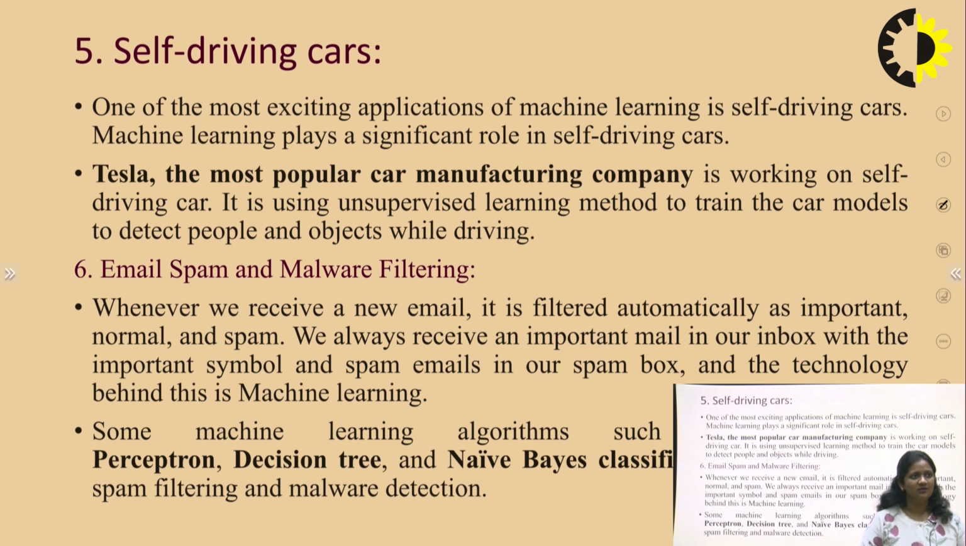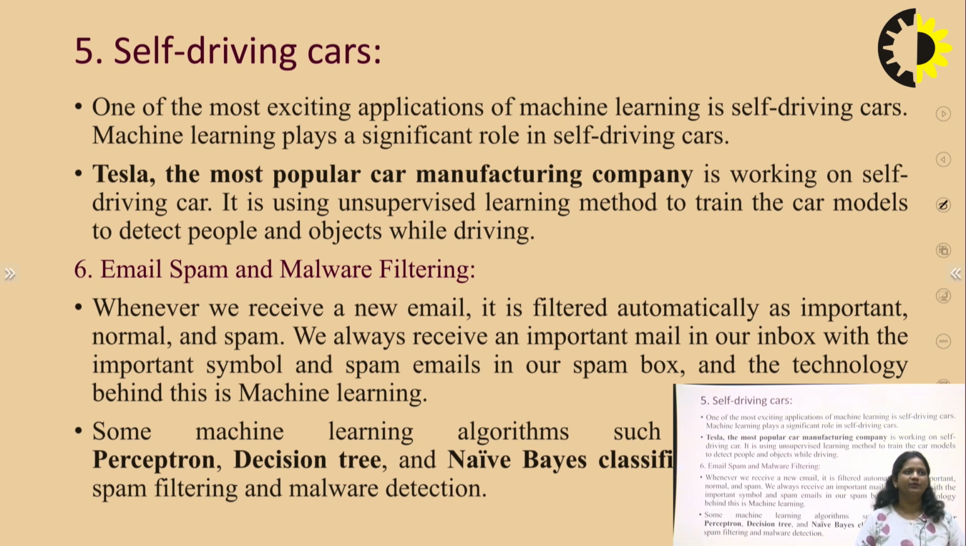How is it possible? One of the exciting applications of machine learning is the self-driving car. Tesla is the most popular manufacturing company working on self-driving cars. It is using the supervised learning method to train its car models. They have to train their car models to detect people and objects while driving. So how is it performed?